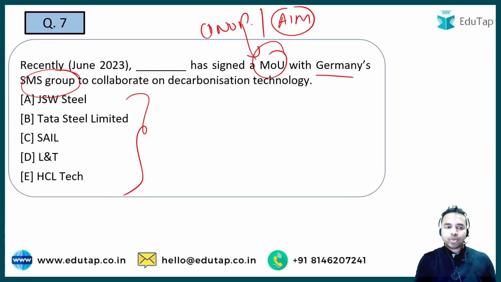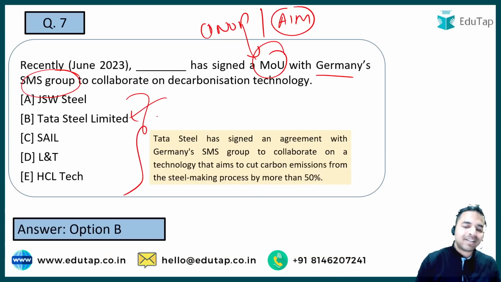particular MOU. So guys, जब हम बात करते हैं इसकी, तो जर्मनी का जो SMS ग्रुप है उसने एक MOU साइन किया है for the decarbonization technology. And what is the name of that entity with which this MOU has been signed? It is option B, that is Tata Steel Limited.